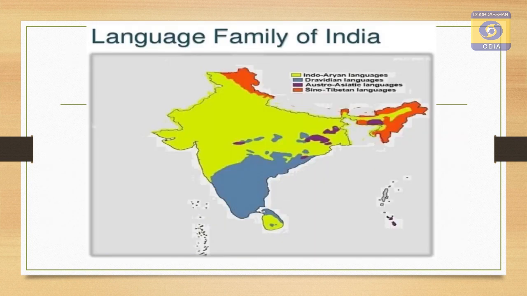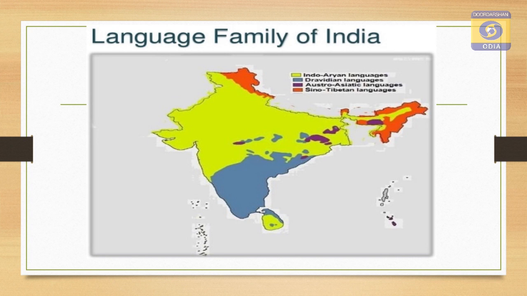This is the language family map of India, which clearly shows that the Indo-Aryan family, represented in light yellow color, indicates that a larger portion of the country speaks the Indo-European family, whereas the southern portion of the country, colored blue, speaks the Dravidian family languages, that is Kannada, Malayalam, Telugu and Tamil.